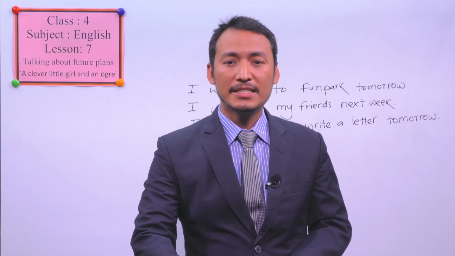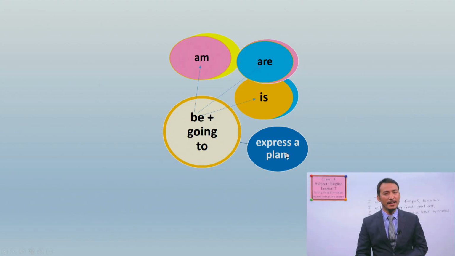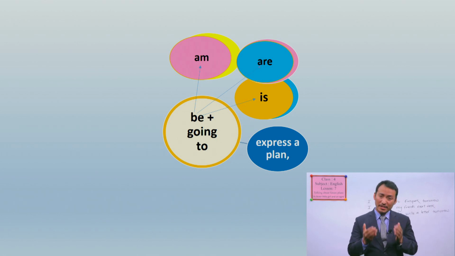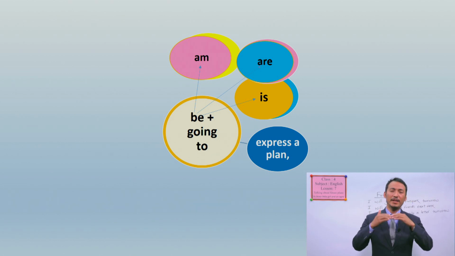Let's see what we do with this structure. We express our plan. You understand plan? Plan is something that we want to do, or we are going to do, or we are thinking to do in the future or coming days.